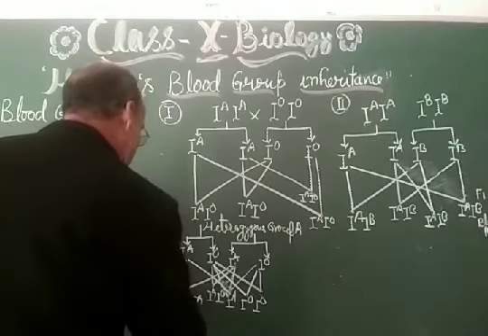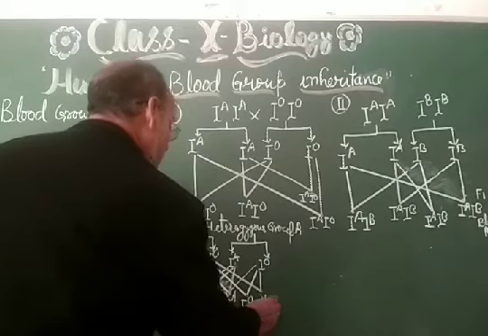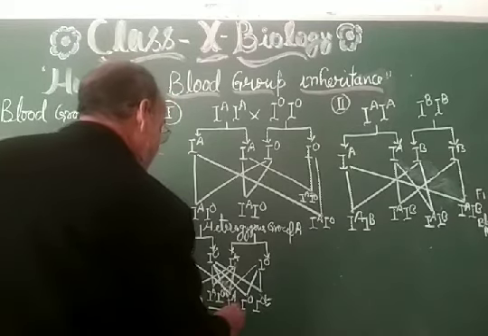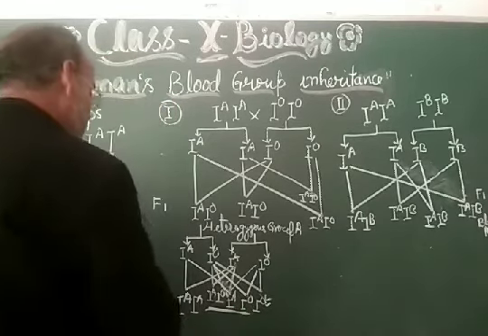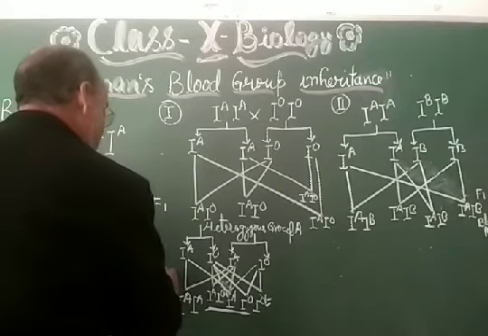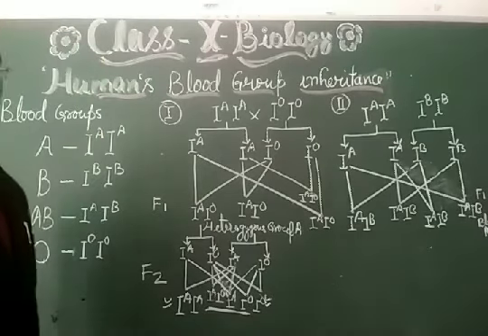So it will be pure O group and it will be the heterozygous A group. So this is the F2 generation as per the Mendel's rule.